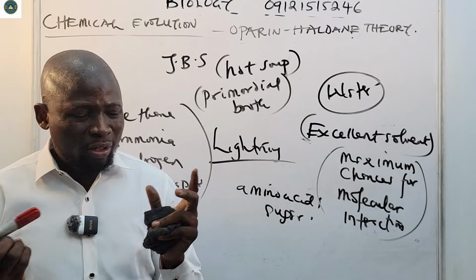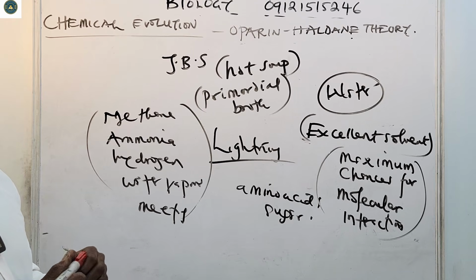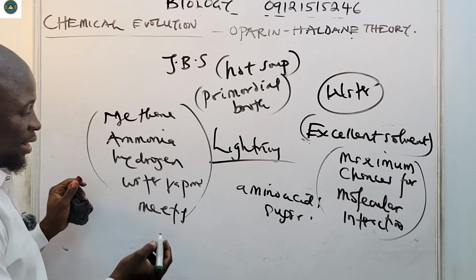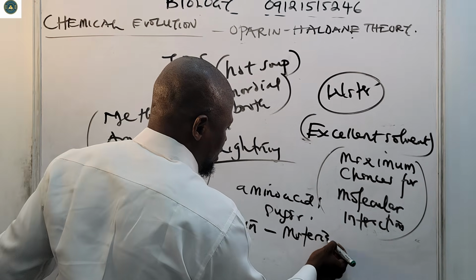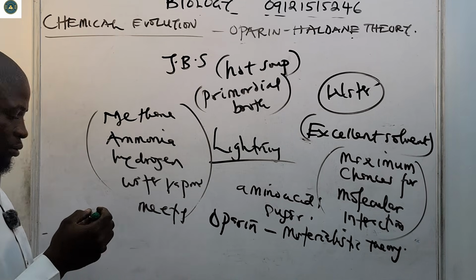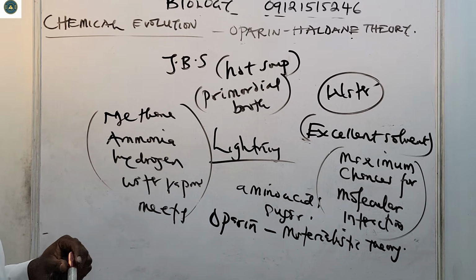So in summary, Oparin and Haldane gave the theory of artificial synthesis, which is this chemical evolution that we just looked at. But Oparin called this theory the materialistic theory. So that is that for the theory of the origin of life given by Oparin and Haldane. Please do not confuse it with the theory of species, Darwinism; we'll talk about all of that.